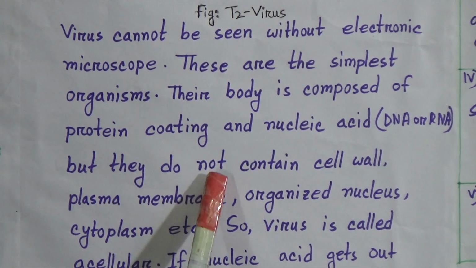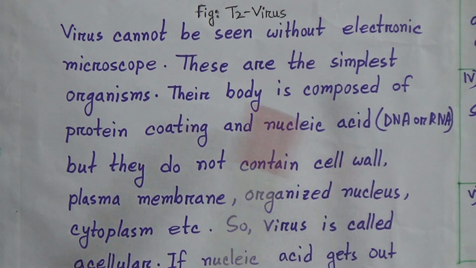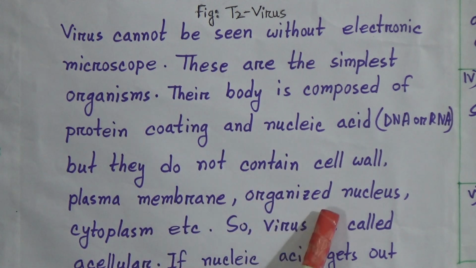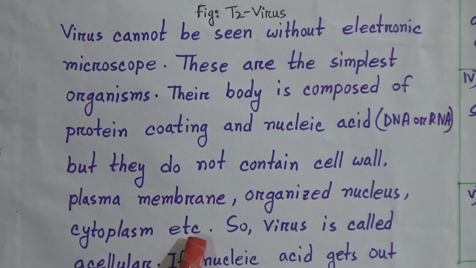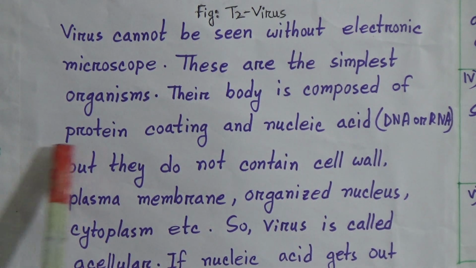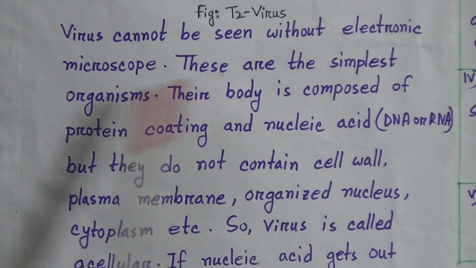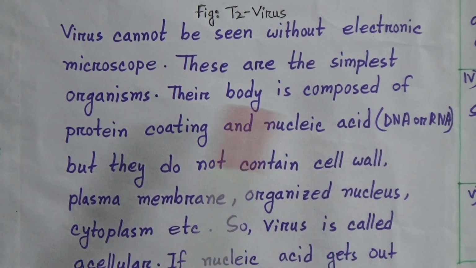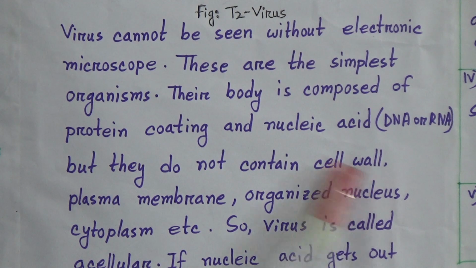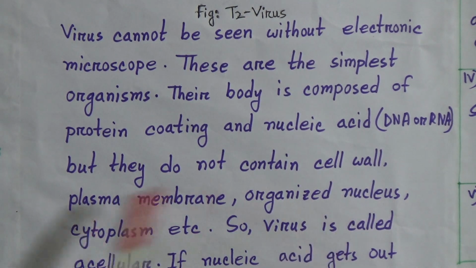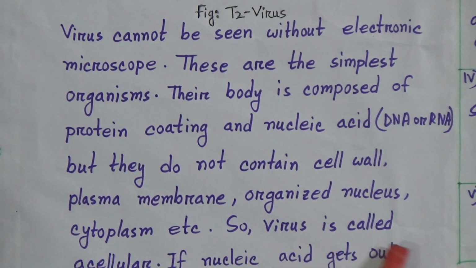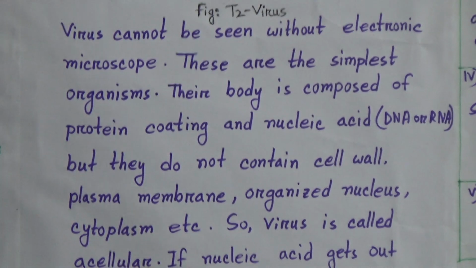But they do not contain cell wall, plasma membrane, organized nucleus, cytoplasm, etc. So virus is called acellular.